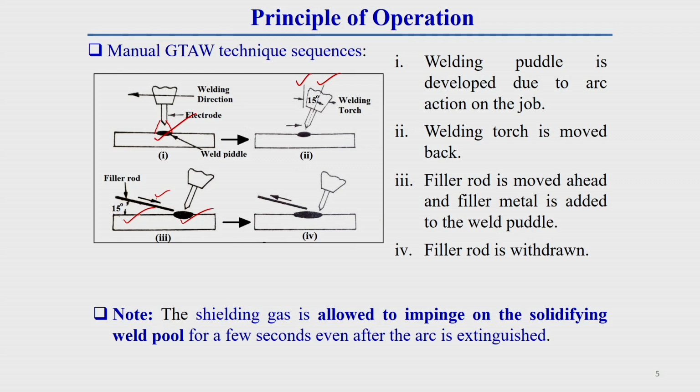At the end, when the welding is completed, what do we have to do? First we remove the filler wire from there, then we extinguish the arc. One thing you should keep in mind: the shielding gas is allowed to impinge on the solidifying weld pool for a few seconds even after the arc is extinguished. That means the shielding gas supply should continue for a few seconds after extinguishing the arc.